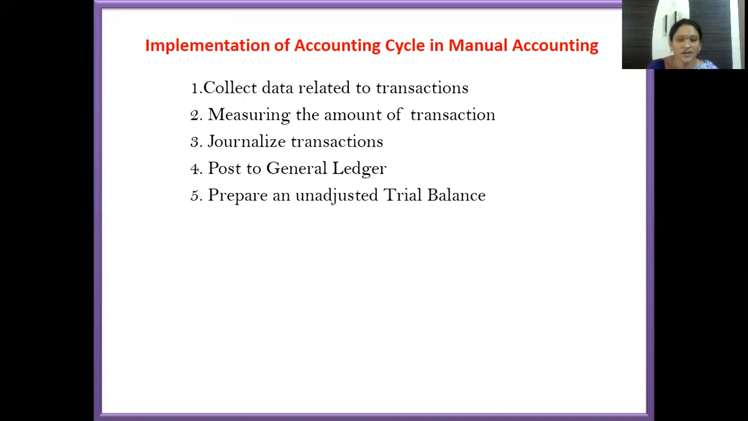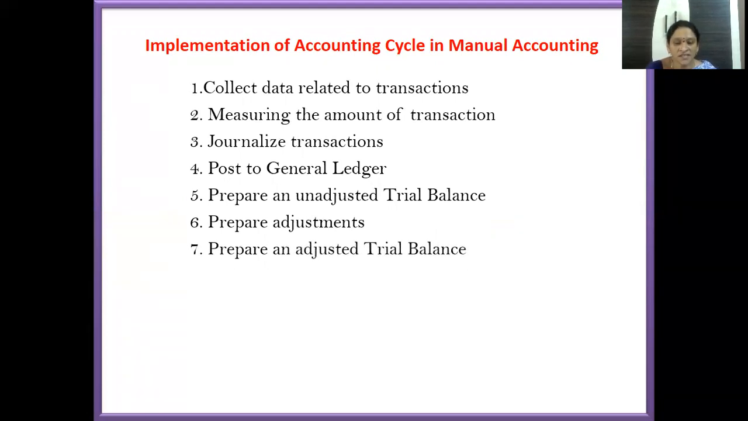After that, a trial balance will be prepared and checked whether the balance is getting tallied or not. After preparing the trial balance, if there are any entries or transactions for which a journal entry is not written, we call such transactions adjustments. So we will prepare the adjustments and again prepare the trial balance, incorporating all those adjustments into the new trial balance, which is named the adjusted trial balance.